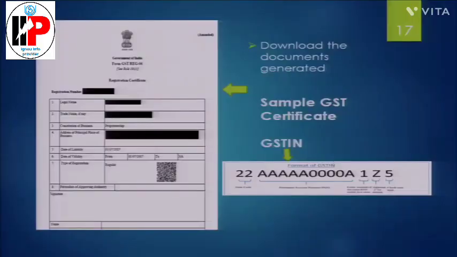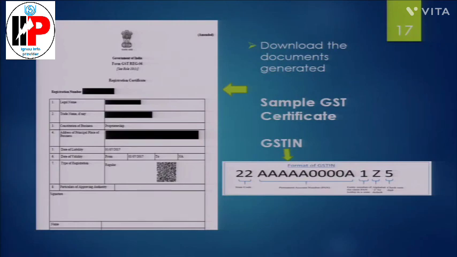In that email there are credentials to log in to the GST portal. After logging in to the GST portal, you can download the GST certificate. The GST certificate will look like this. Slide number 17, you will see the certificate.